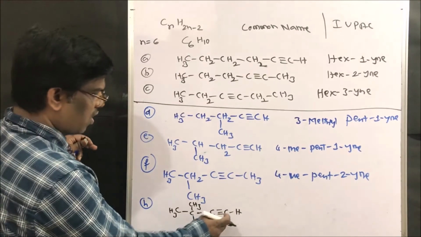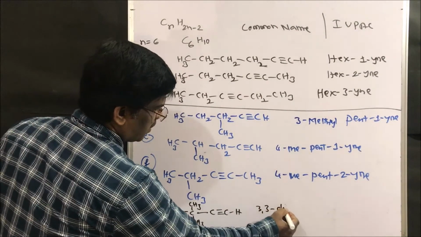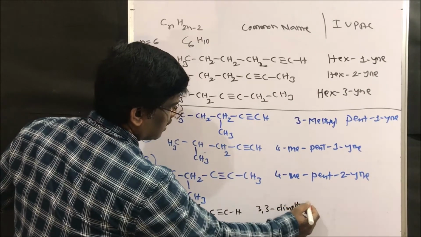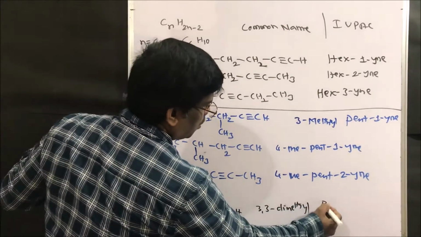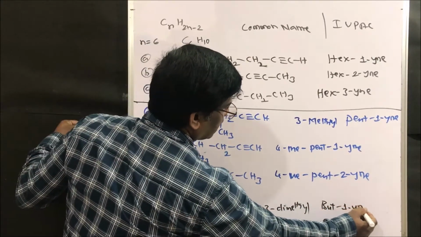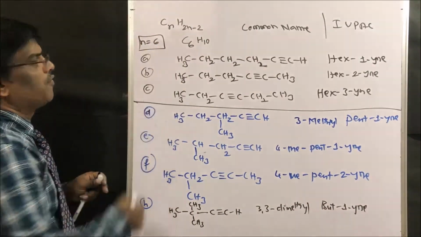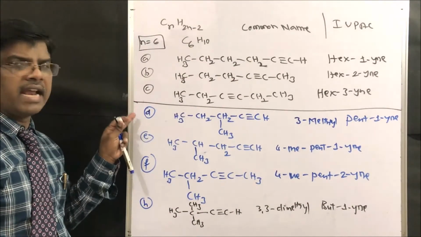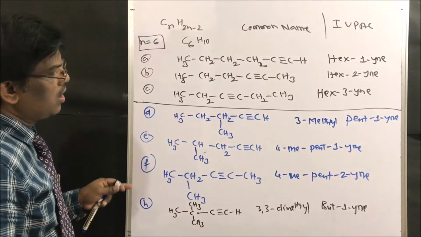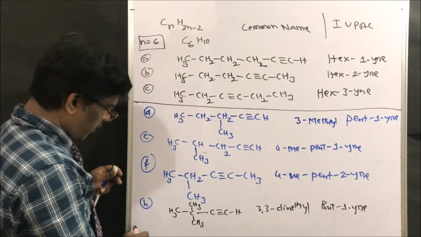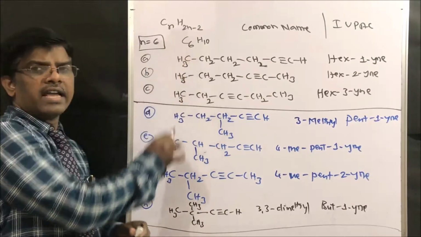So 1, 2, 3: 3,3-dimethyl, 1, 2, 3, 4, but-1-yne. So these are all the isomers possible for n equals 6. You can try the number of isomers taking n equal to 7, 8, 9, 10. This is how you can expect different structures when n equals 6. These are all isomers, friends.